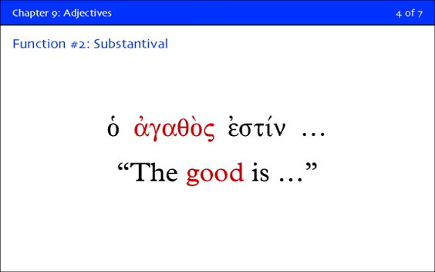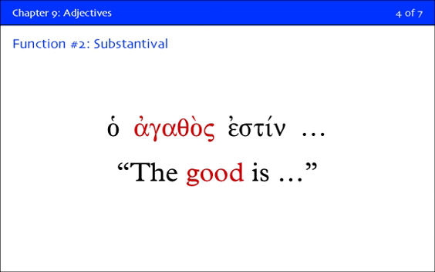But Greek adjectives can also function substantively. So, for example, if you had ho agathos estin, it's going to be translated, the good is something or other. Now let's make a stab at this. How do you think that the Greek writer would determine the case of an adjective that's functioning as if it were a noun? Right, its function. In this case, what is agathos doing in the sentence? It's the subject, and therefore it's in the nominative.